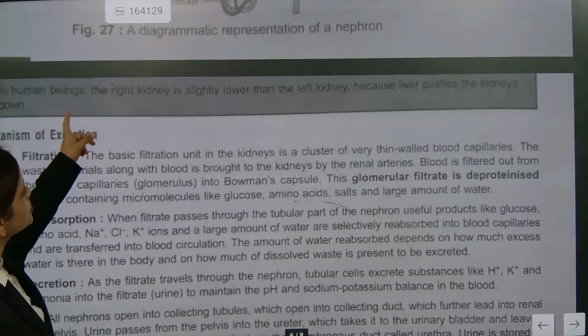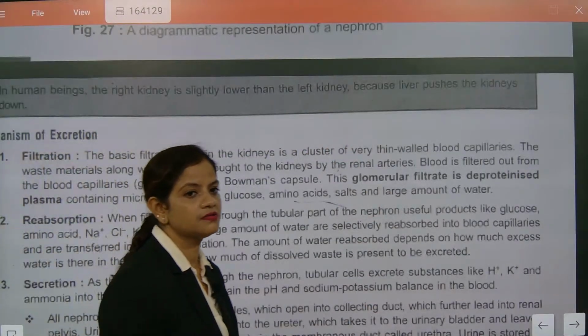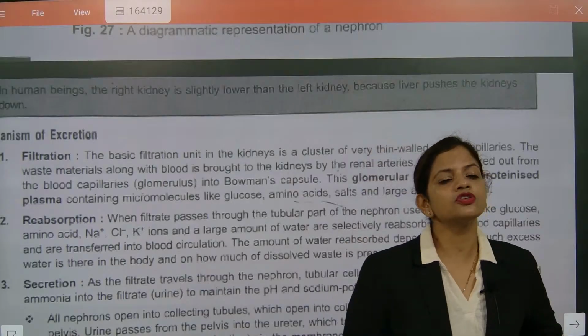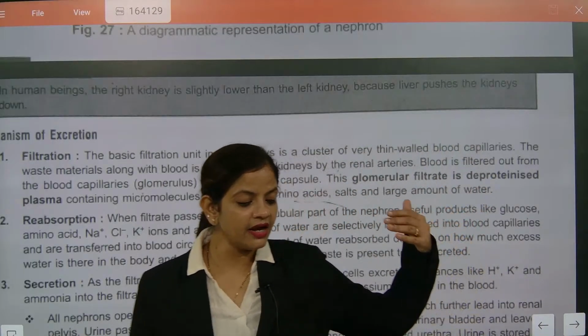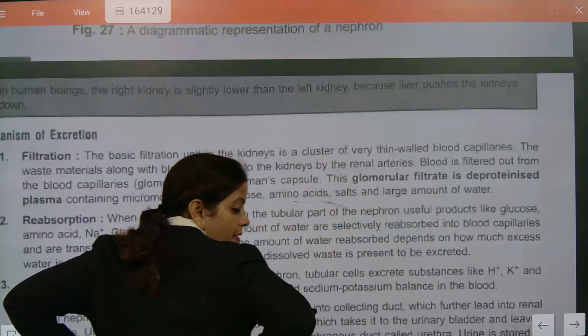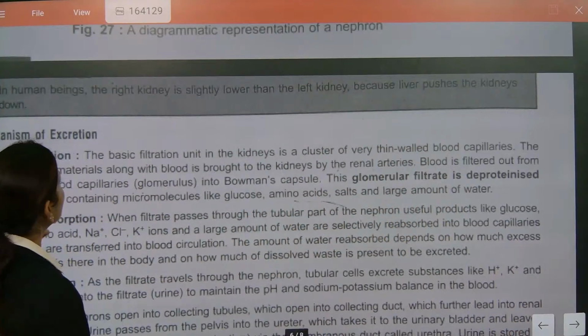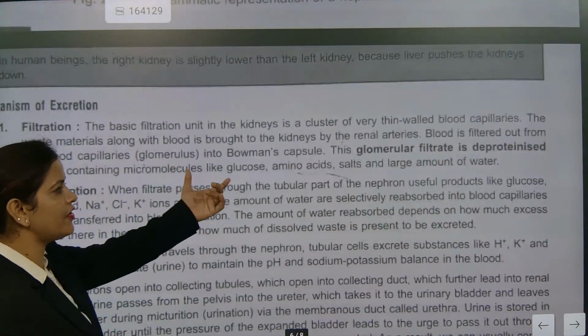Now, beta, one question: the right kidney is slightly lower than the left kidney. Why? Liver. Because the kidney is present in the anterior portion or posterior portion? Posterior. Posterior means the back part. Posterior region is the back part. I hope you have understood, beta. Now the filtration unit, I hope you have understood, beta.